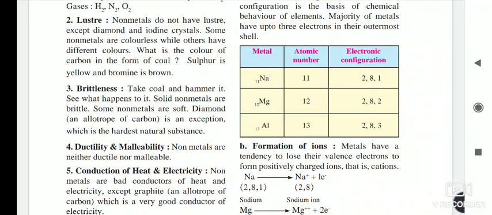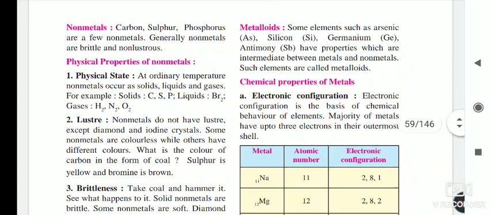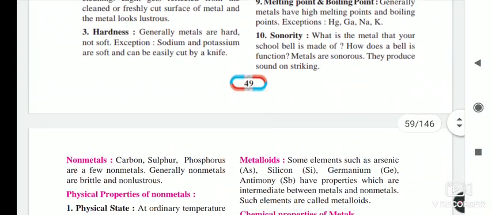Metals have luster, non-metals do not have luster. Metals are hard, non-metals are brittle. Metals are ductile and malleable, and non-metals are non-ductile and non-malleable. Metals are good conductors of heat and electricity. Non-metals are bad conductors of heat and electricity. These properties we had studied.